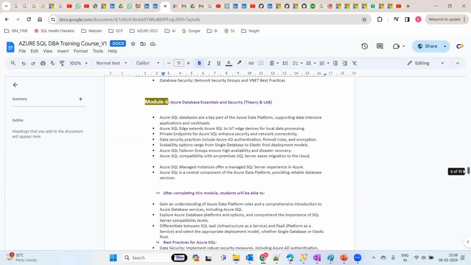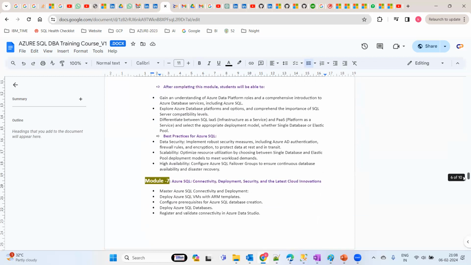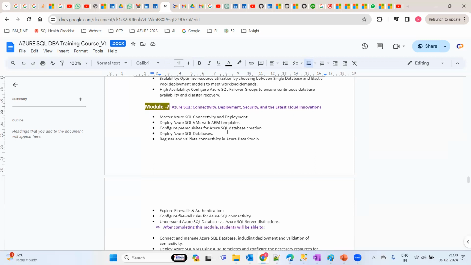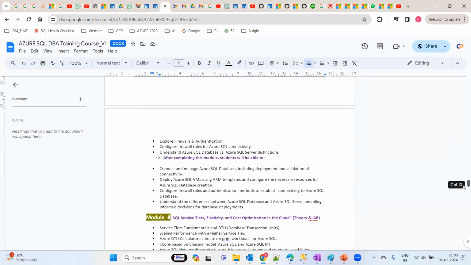Okay, so apart from that, we have module 6, the security perspective, where we are going to learn Windows authentication, SQL authentication, the Azure SQL firewall concept, high availability, and compatibility issues. These are the things that we are going to cover in module 6. And we do have a lot of best practices and lab scenarios as well. And then module 7 is the connectivity part, deployment part, security part, and the latest cloud innovations, what Microsoft has launched recently, that also we are going to cover.